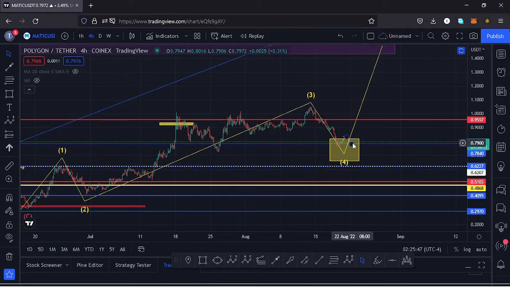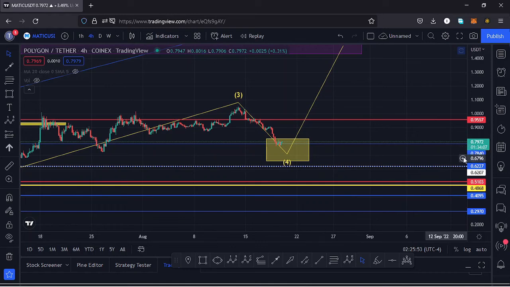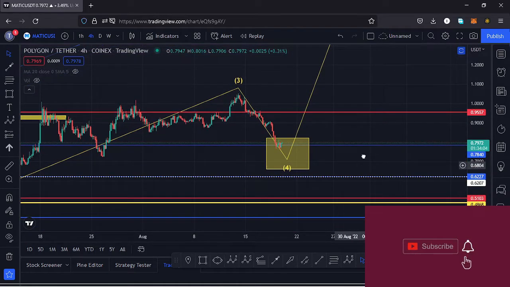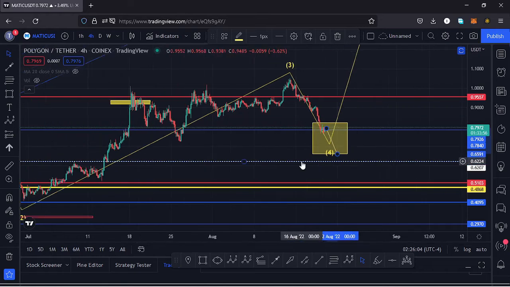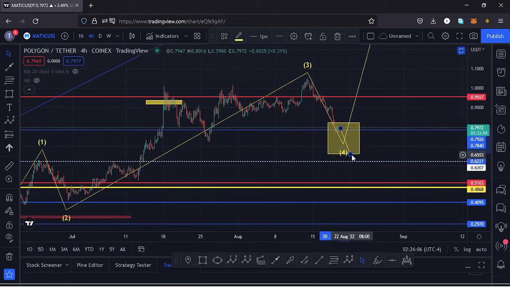It is also possible that maybe we are not going to find our reversal within the $0.78 mark, and we are going to unlock even lower prices, and in case that happens, then I would expect us to maximize our yellow target area here on the charts by going to around the $0.65 mark, and in case that happens, then at around the $0.65 mark, I would expect a very nice reversal to the upside, manage to break above a key area of resistance at around the $0.78 mark, have a retest, and then continue pushing higher.